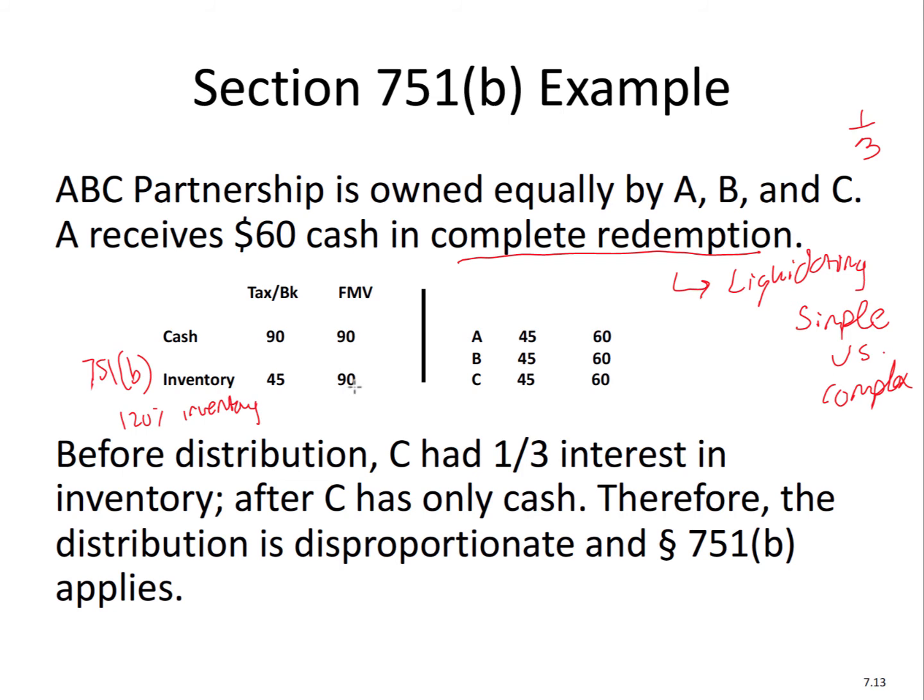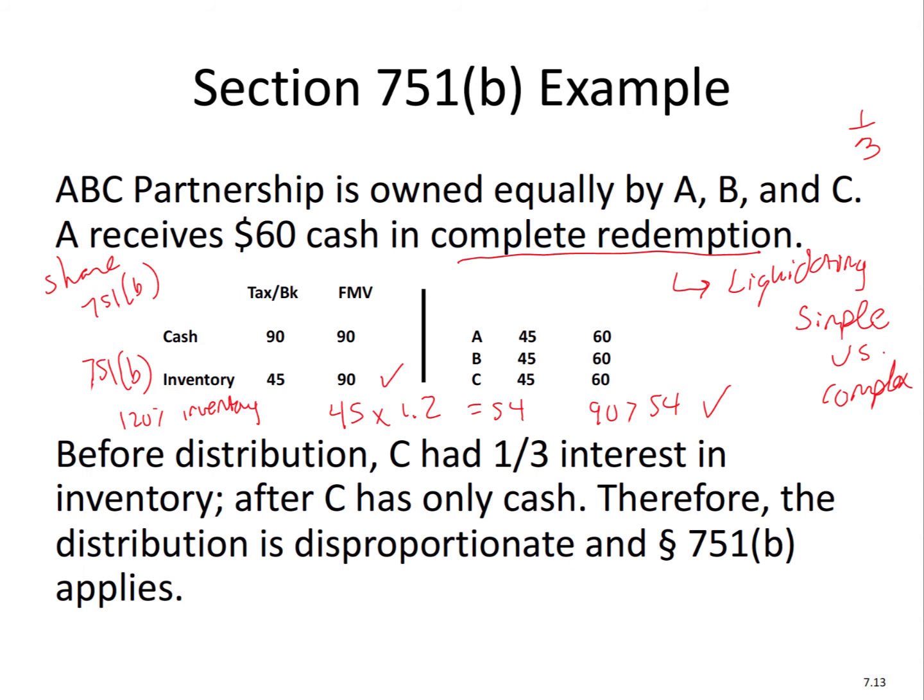Is it 120%? Yes, because we take 45 and we multiply that times 1.2. This equals 54. We then say, is 90, the fair market value, greater than 54? Yes. The 90 amount is greater than 54, so this is substantially appreciated, so yes, it is a 751(b) asset. So whenever you have a distribution, the partner needs to make sure that he or she is receiving their fair share, their share of 751(b) assets. That's the key. That's how you know whether it's simple or complex.